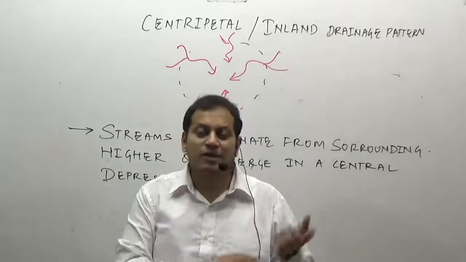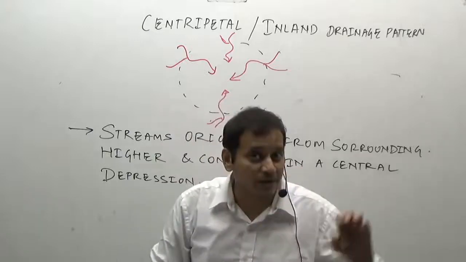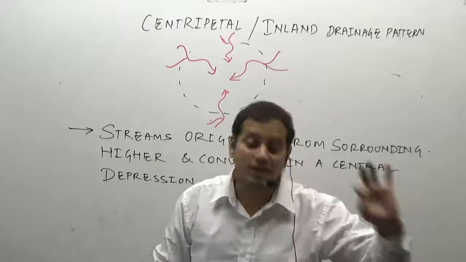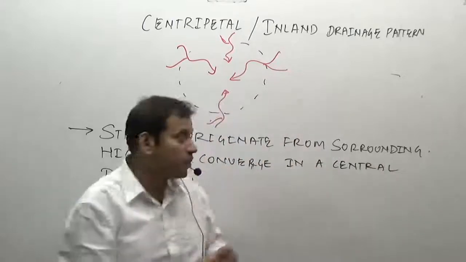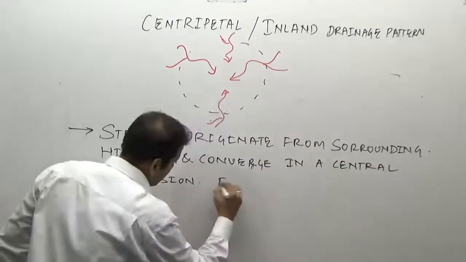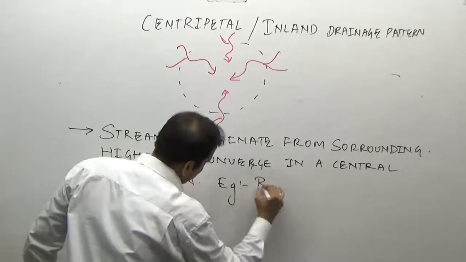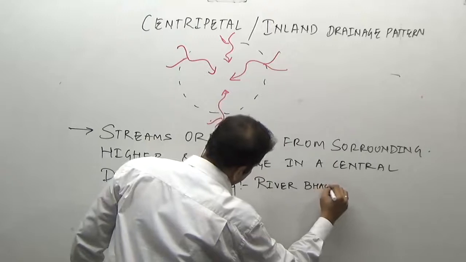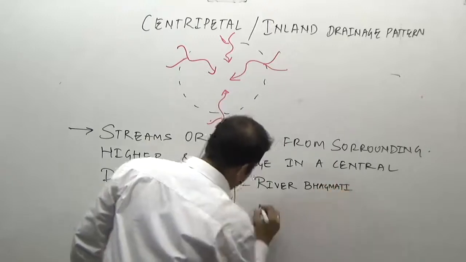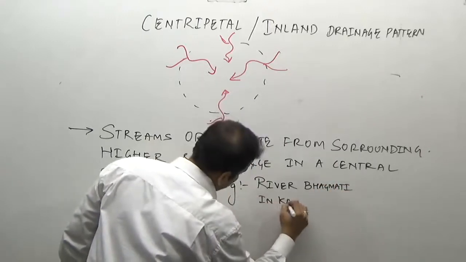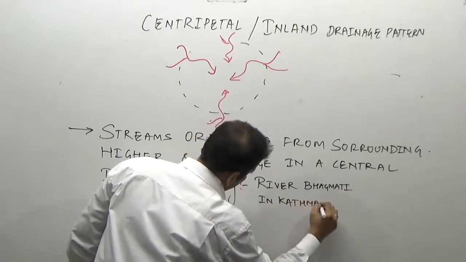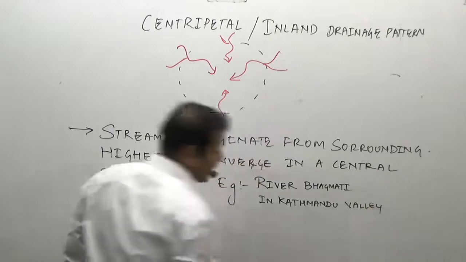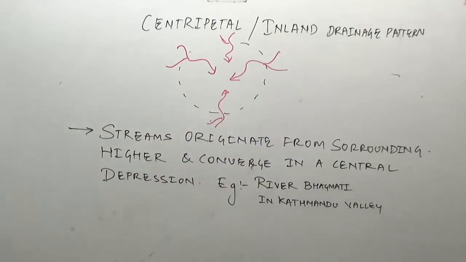The most important river there, river Bagmati, is a past year UPSC question. River Bagmati in the Kathmandu Valley shows such a drainage pattern.